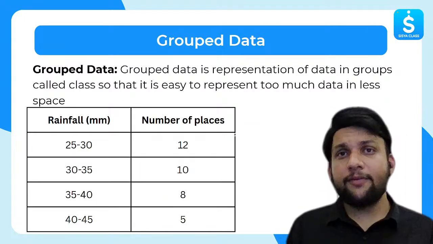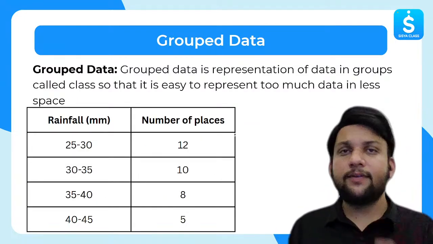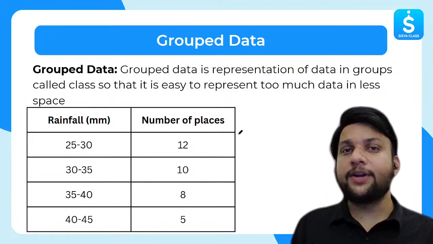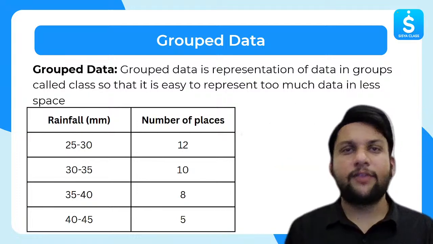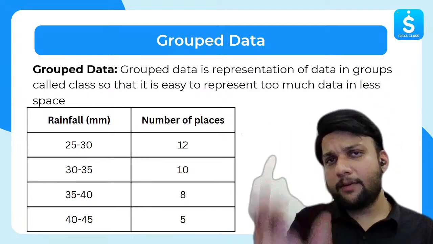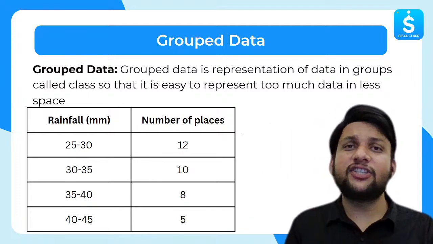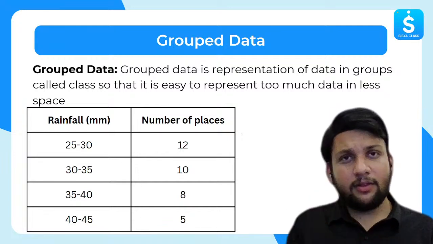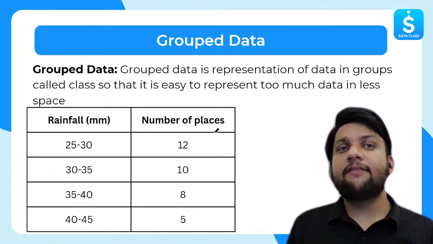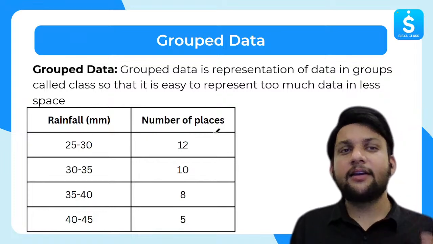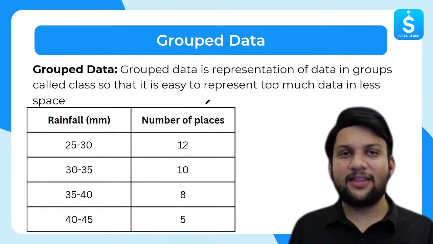All right. So before we proceed further, there are certain terminologies which you need to understand. First of all, what is grouped data? Suppose we have 1000 data values. To put it in a Word or Excel sheet or on paper, it will be very hard to put 1000 values. So we use a technique. We group the data in class intervals. I will tell you about that later.